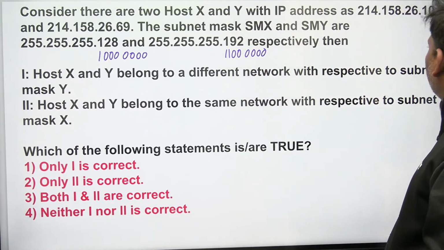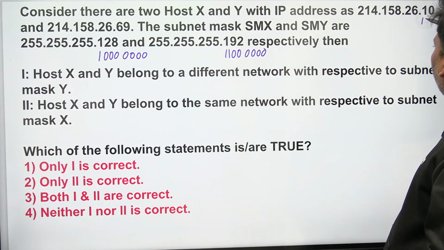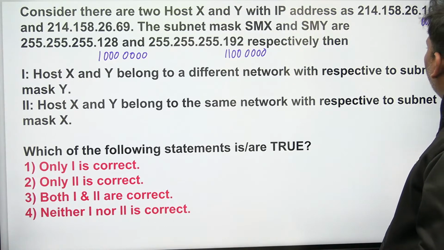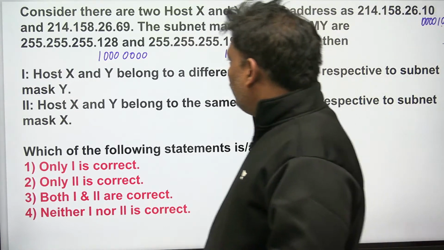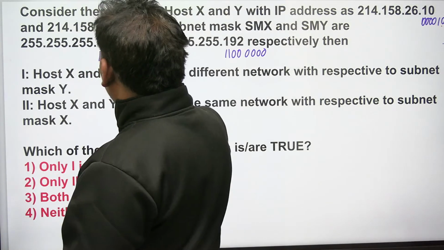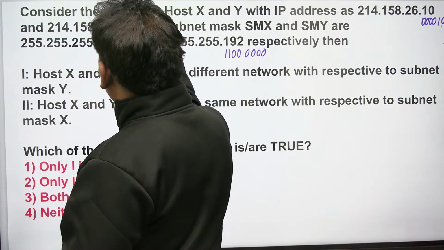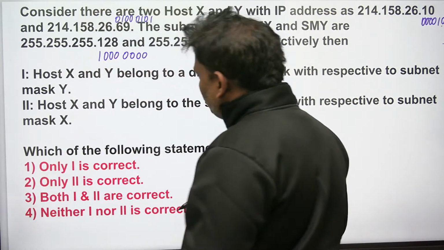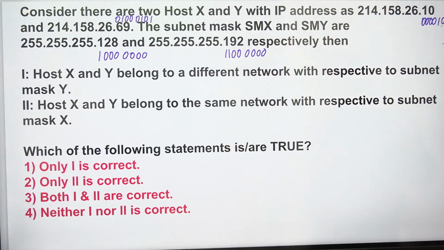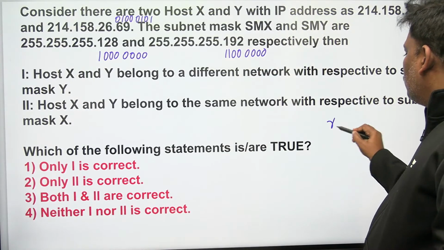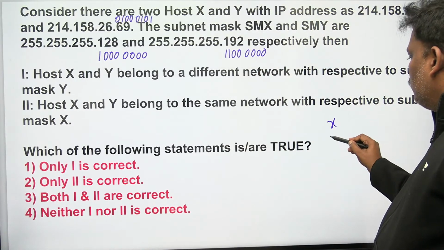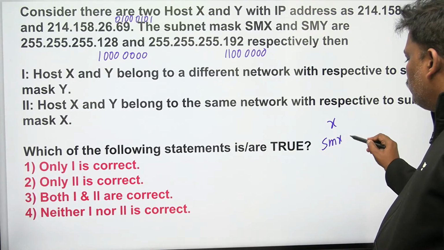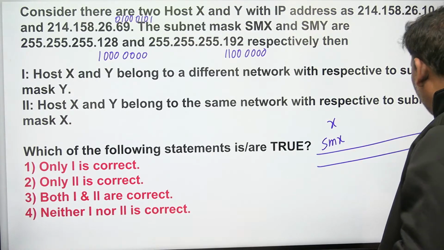Next one. What about the X conversion? X's 10 is going to be 8 plus 2. Next one, what about 69? 64 plus 5, which is going to be 69. I think I converted all the things properly. Now let's try. See this one. X, SMX. Next one.